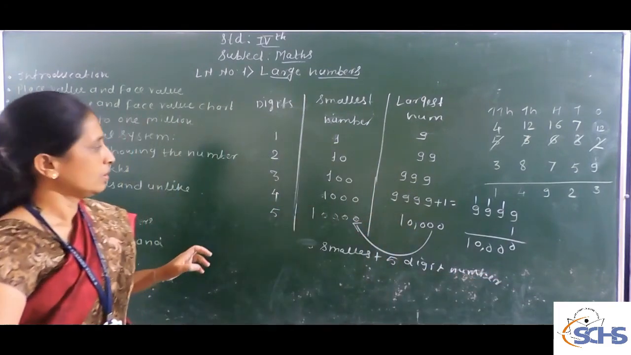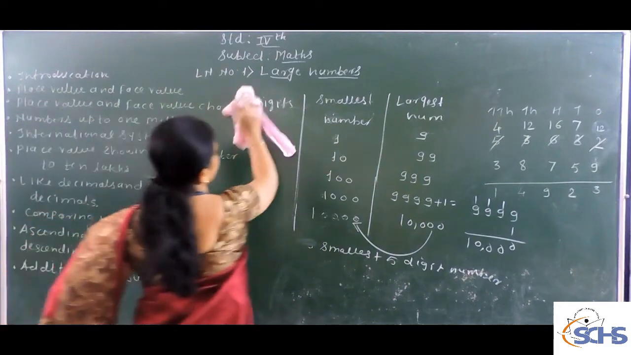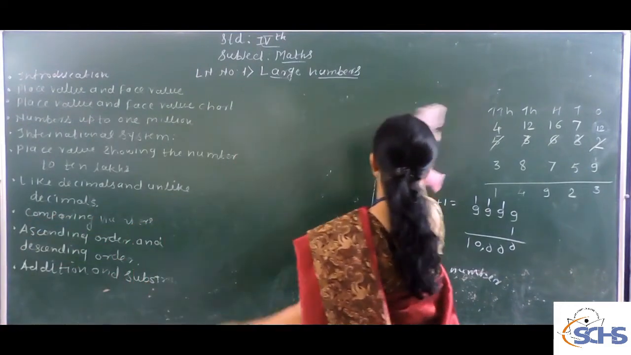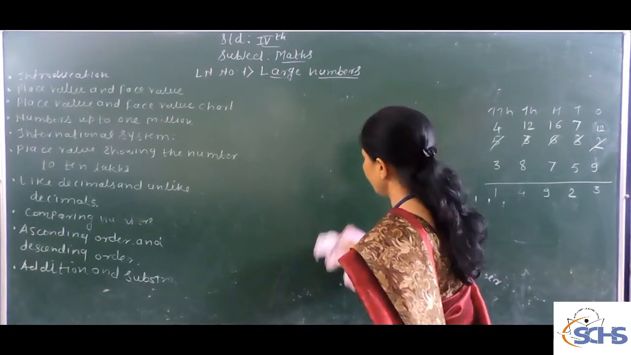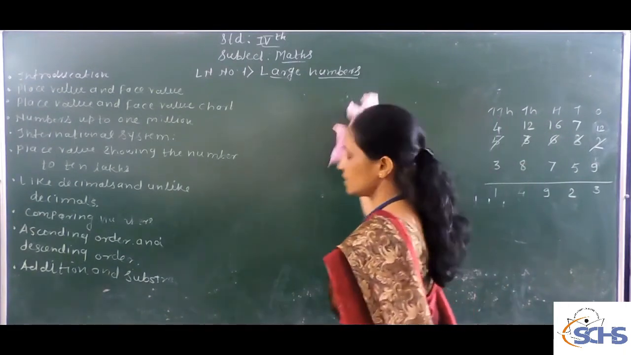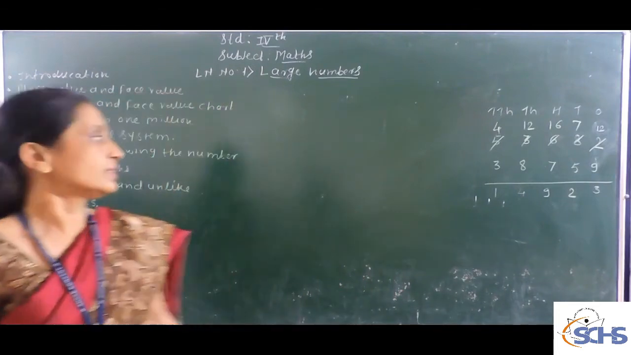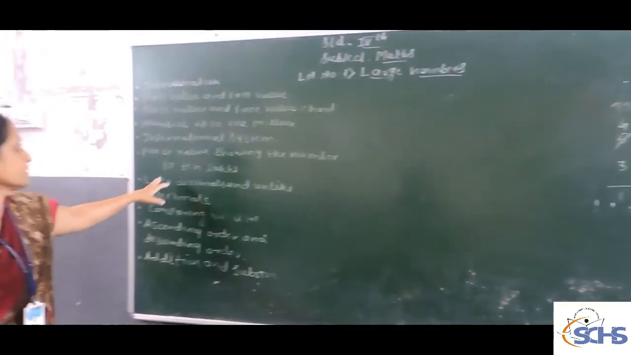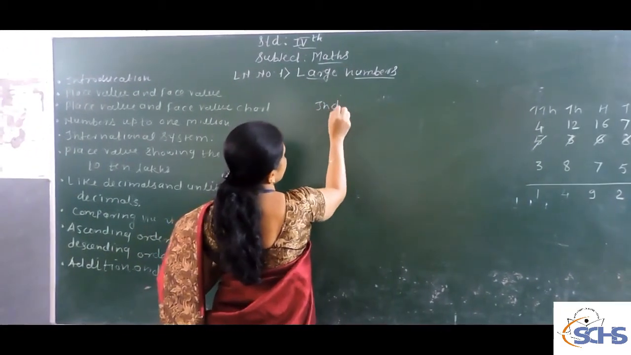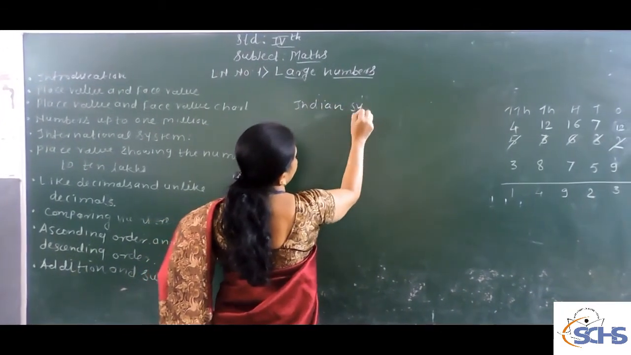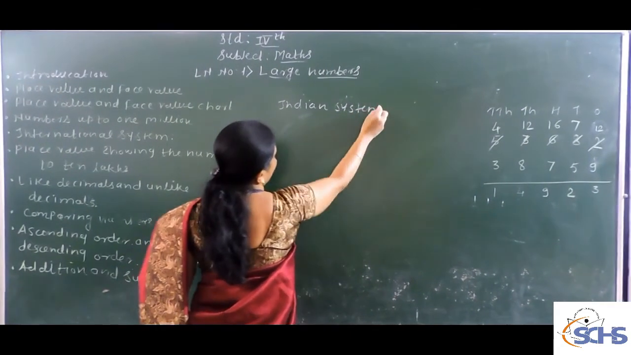Now, which way are you going to read this number? There are two systems. The first one is called the Indian system and the second one is called the international system. You have the idea about the Indian system.